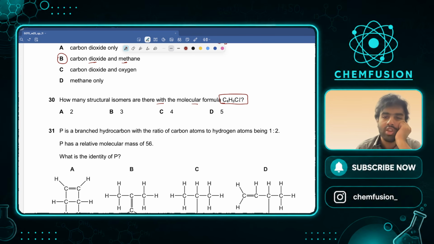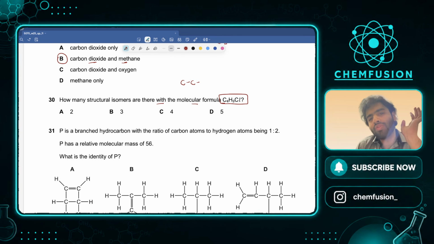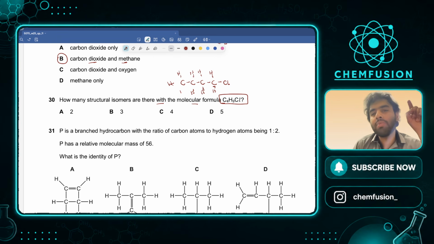अच्छा देखो बच्चों, स्ट्रक्चरल आइसोमर्स हो सकते हैं दो तरह के. For example, you have C4 and this is a trial and error sort of question. इसे करना ही पड़ेगा. हो सकता है पहले कार्बन पे मैंने Cl लगाया, बाकी सब पे मैंने हाइड्रोजन लगाया. This is one isomer, this is one isomer. Okay cool, one isomer. What can be another isomer?